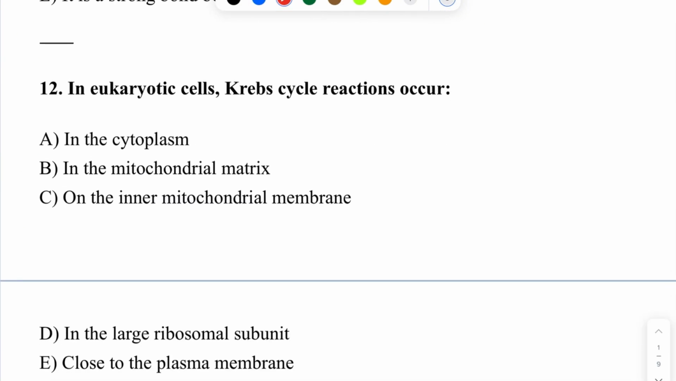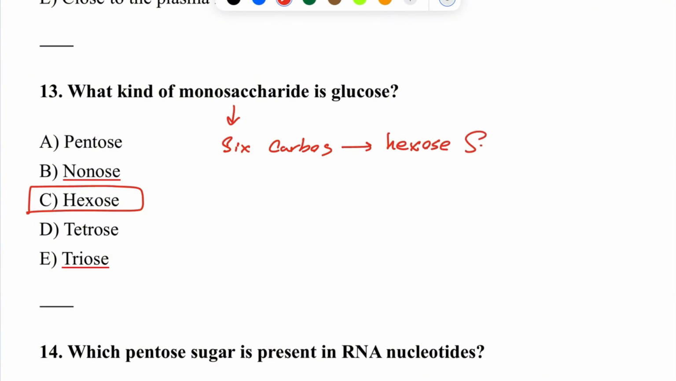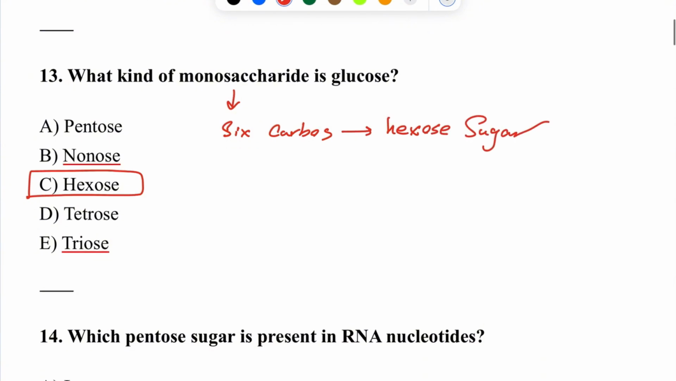In eukaryotic cells, Krebs cycle reactions occur. The correct answer is B, in the mitochondrial matrix. So, question number 13. What kind of monosaccharide is glucose? It is a hexose. But why? Glucose contains 6 carbon atoms, making it a hexose sugar. So, question number 14.